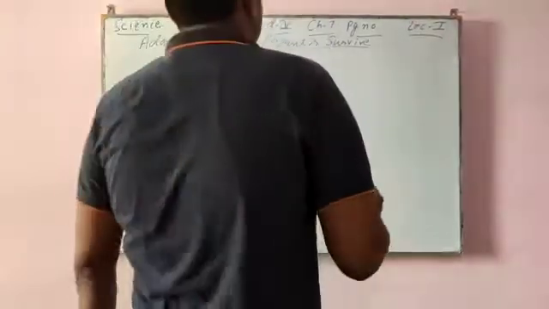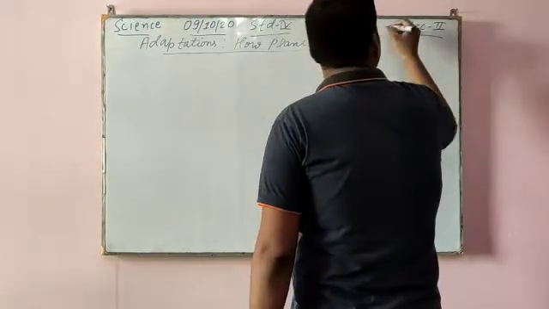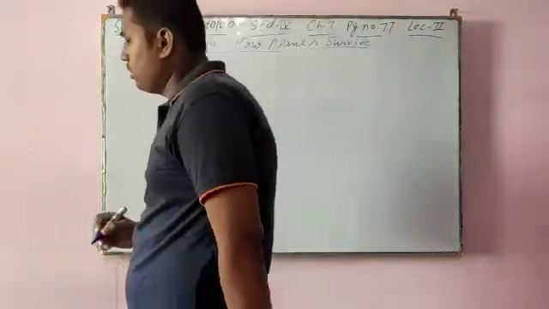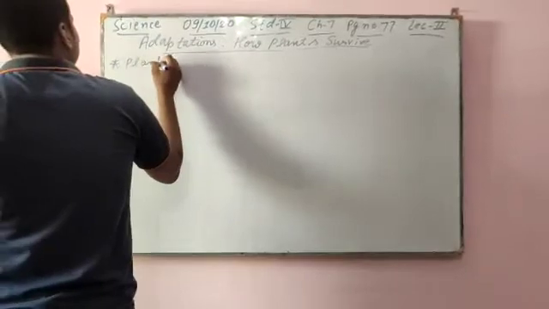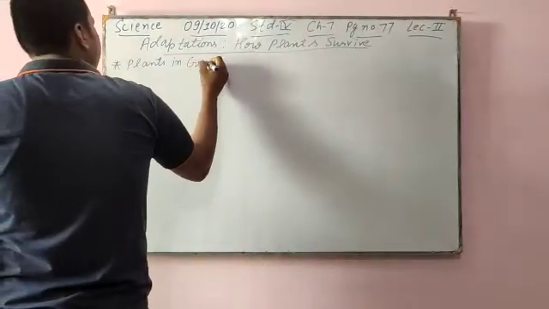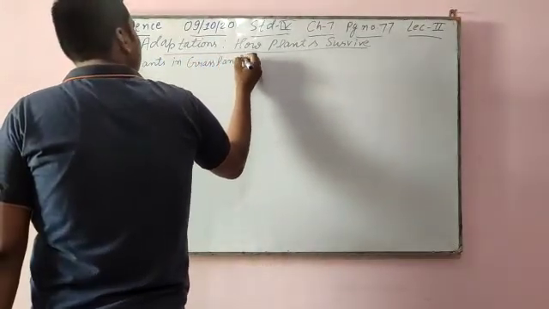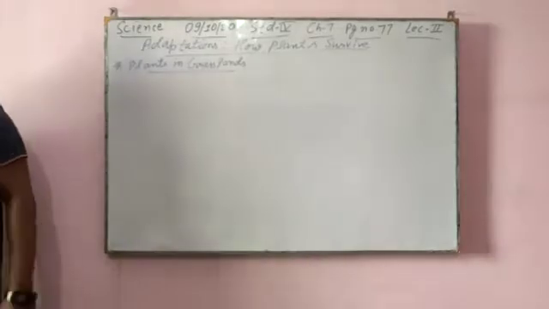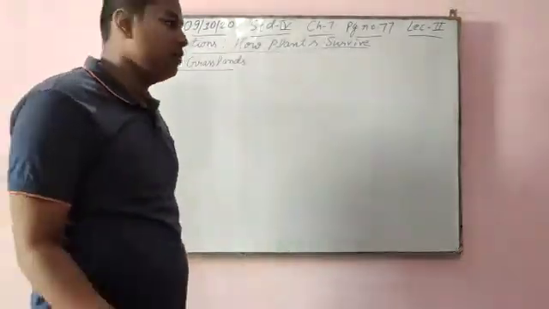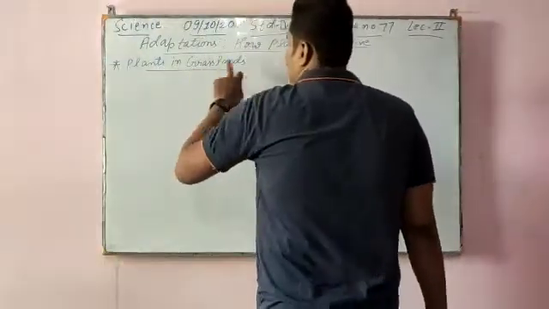Coming question number 2. Plants in grasslands. So grasslands are the areas of land mostly covered with grasses, because in this word only grass and lands.